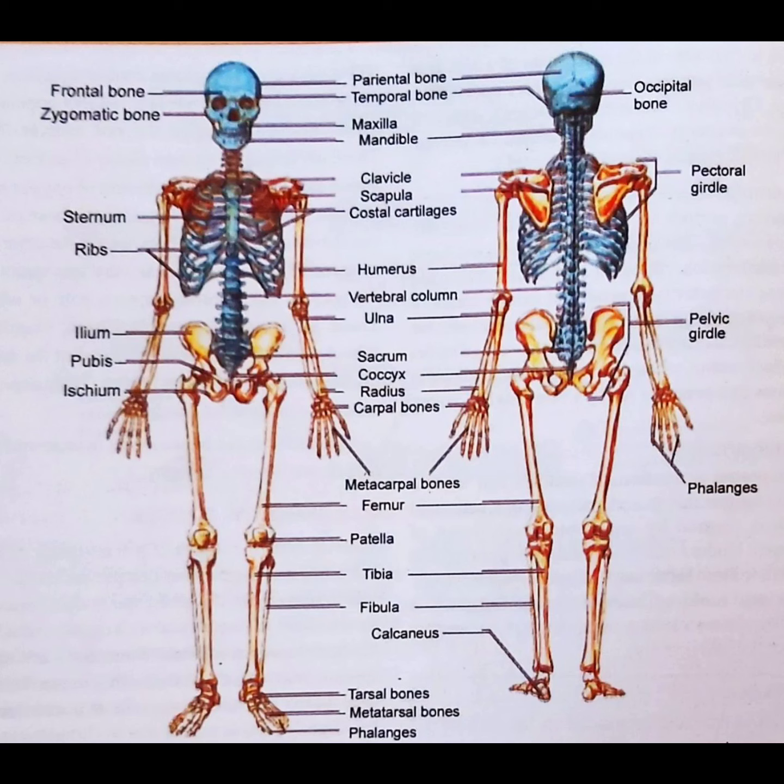Cartilages provide support to structures like the ear, nose and larynx. It is grouped into two principal divisions, the axial and the appendicular skeleton. First, axial skeleton. The axial skeleton comprises 80 bones distributed along the main longitudinal axis of the body. The skull, vertebral column, sternum and ribs constitute the axial skeleton.